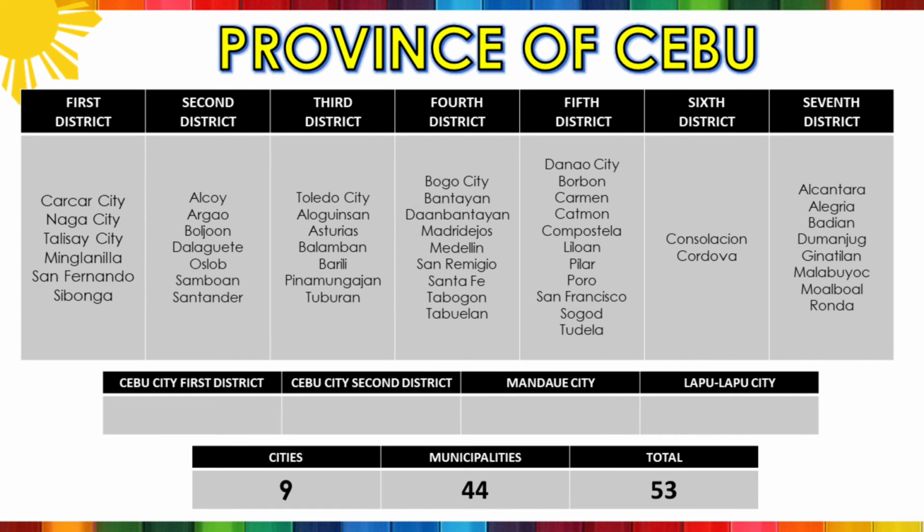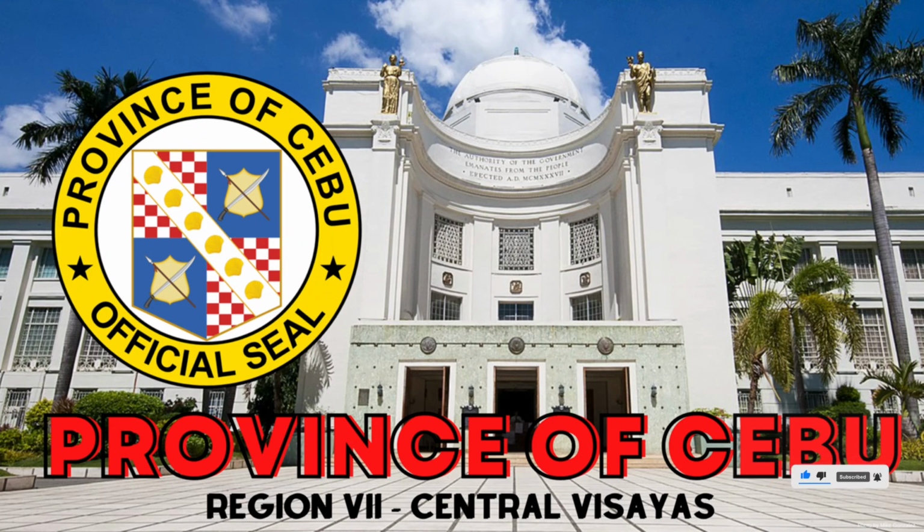Once again, for the province of Cebu, there are 9 cities and 44 municipalities, a total of 53. And that's all for this video, which is about the different cities and municipalities comprising the legislative district of the province of Cebu in Region 7 or Central Visayas.